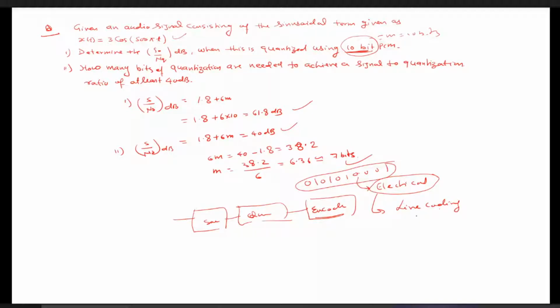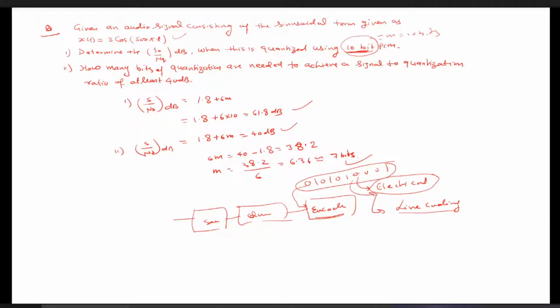What is line encoding? Line coding is nothing but the electrical form of representation, and it is known as line encoding. And this encoder does the same job. That is, the quantized binary digits are represented in the line encoding form, which is used to represent them in the electrical form.